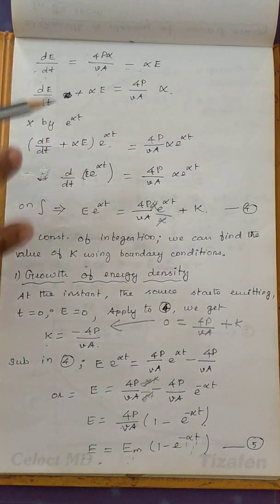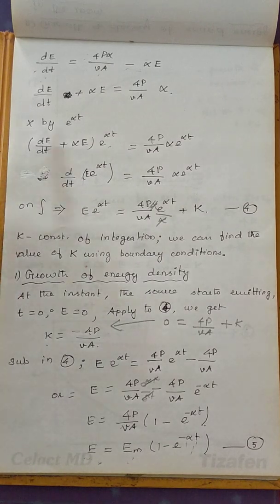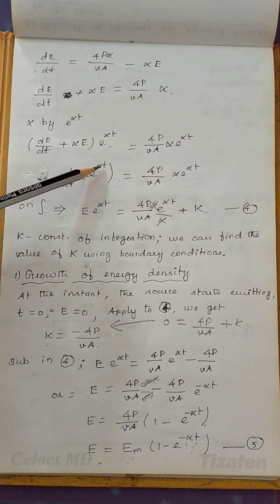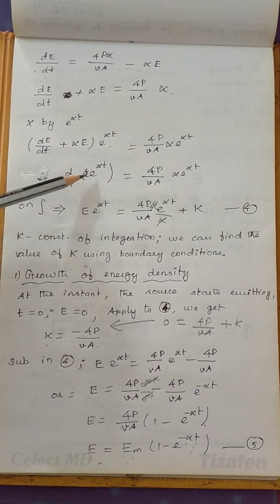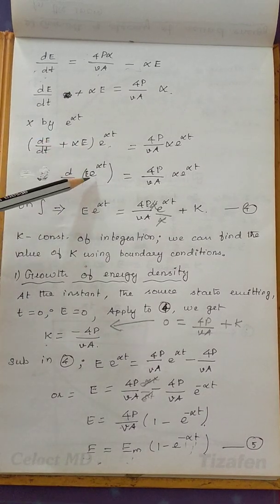Then, mere mathematical steps: just multiply both sides by e power alpha into t. This is an abbreviation of the expansion of the method.